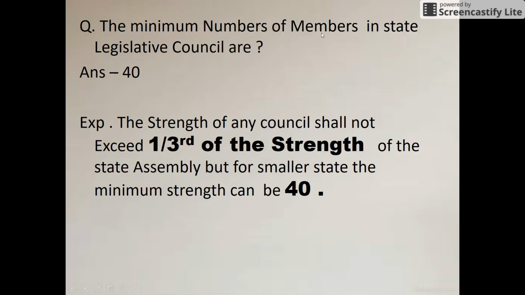The first question is: the minimum number of members in state legislative councils is? Okay, so here the answer is 40. The maximum number totally depends on the strength of the state assembly. The maximum can be one third of the strength of the state assembly.